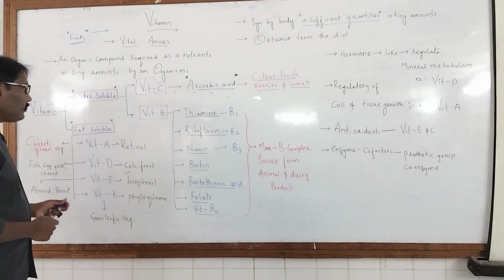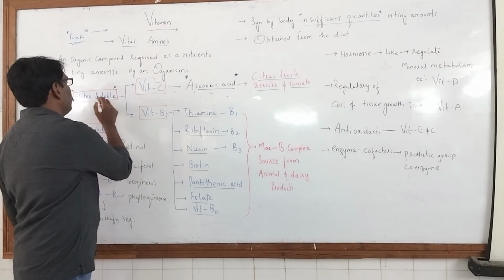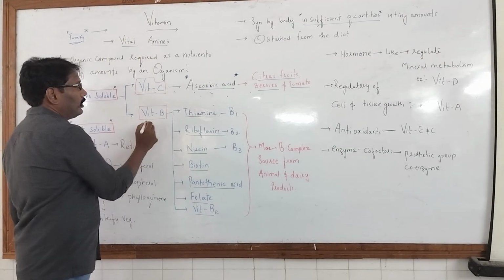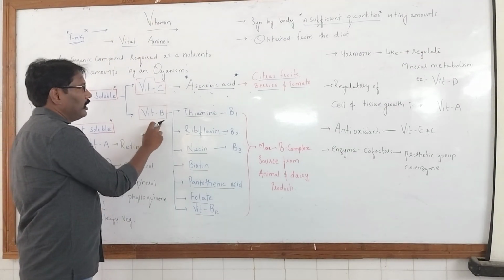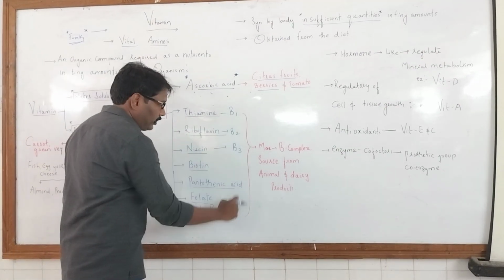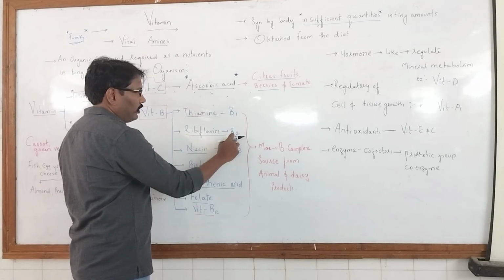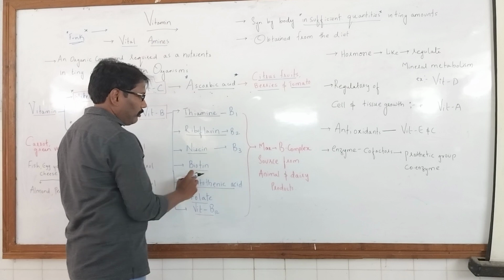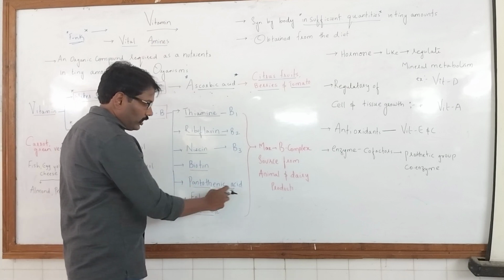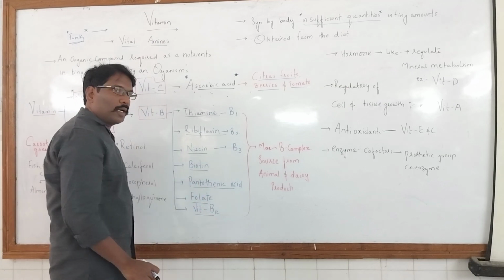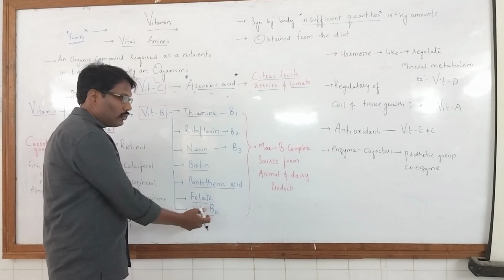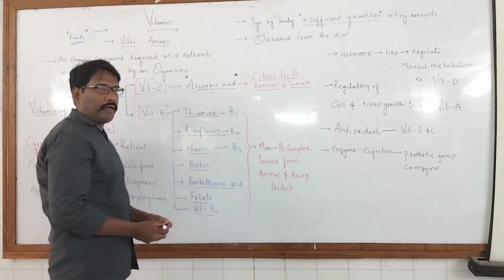We have another water soluble vitamin, namely vitamin B. Vitamin B is classified into various types. Among them, thiamine is B1, riboflavin is B2, niacin is B3, then biotin, pantothenic acid, folic acid and vitamin B12. B12 is known as cyanocobalamin, right?